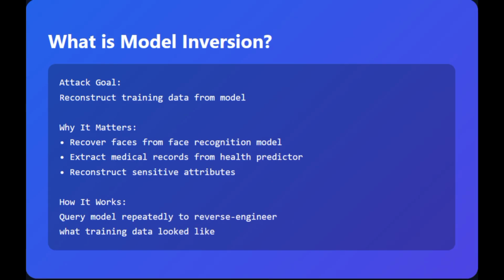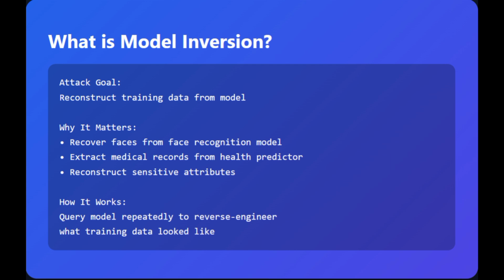In the same way, there is one more called model inversion. This is even more severe. Instead of just knowing someone was in the training data, you can reconstruct what their data looked like. Here's how it works. You query the model thousands of times, but carefully, with chosen inputs. Using the model's responses, you gradually reconstruct the training data. It's like reverse engineering a recipe by repeatedly testing the dish and adjusting the ingredients. Eventually you recover the original data, in our case the original training data.